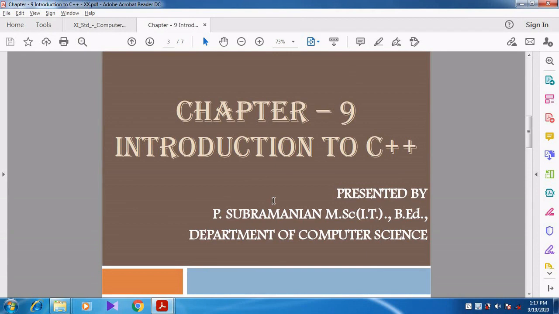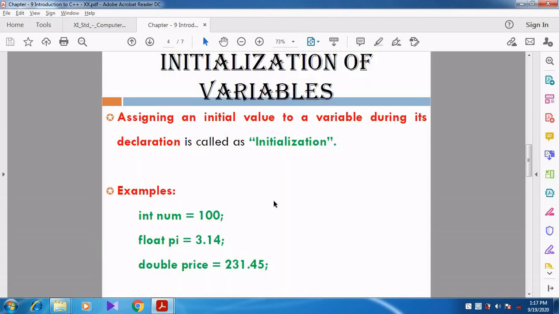So in this video we are going to discuss chapter 9, Introduction to C++. In the previous video we discussed how to declare a variable and how to declare more than one variable, and then how the memory is allocated for that variable. And then we discussed the junk values, garbage values. Now we are going for the next concept called initialization of variable.